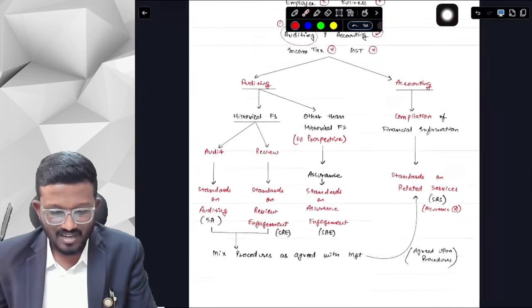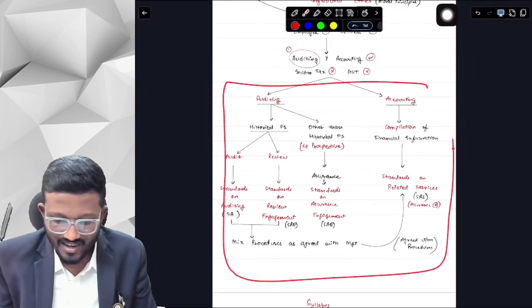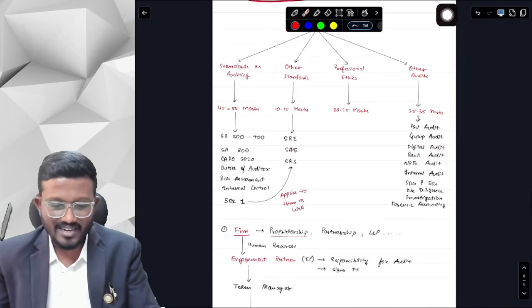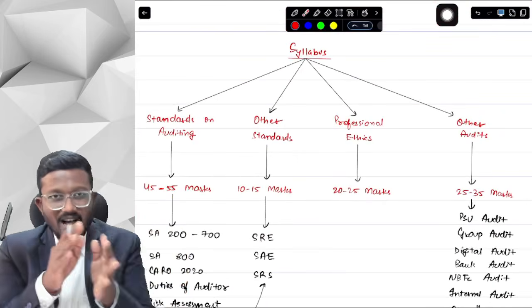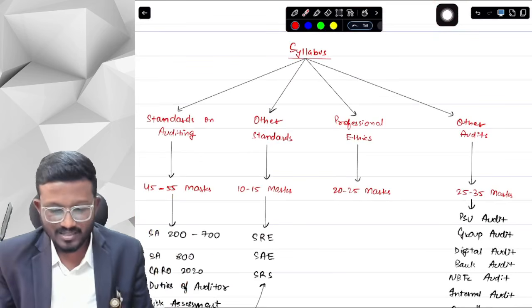This is our chart. Basically, these are all the standards that are covered in our CA Final syllabus. Now let's break down our CA Final syllabus. What else is covered in the CA Final syllabus? First, I have personally broken down the CA Final syllabus into 4 sections.